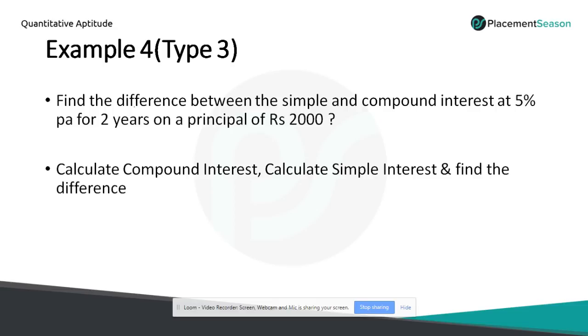So the traditional way to calculate this problem is to calculate compound interest, calculate simple interest, and subtract: CI minus SI equals our answer. If you want to solve by this method, you have to calculate compound interest separately, and simple interest separately, and find the answer. So it will take time. So let's look at an alternate method to solve this problem.